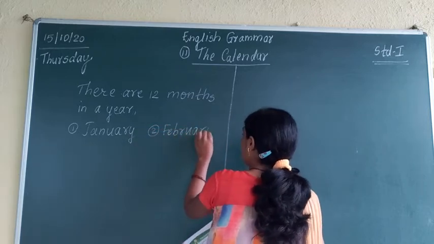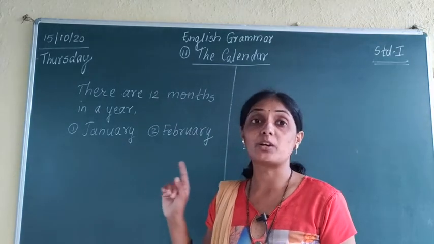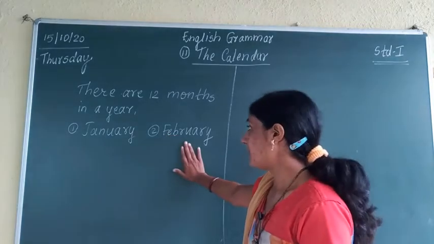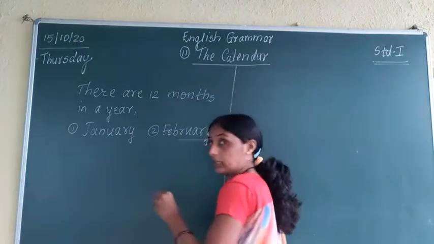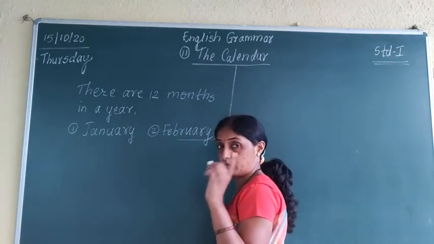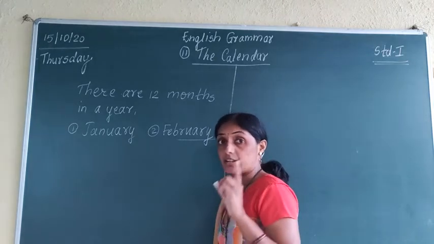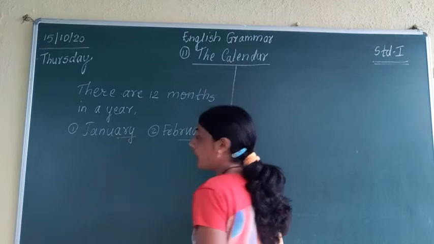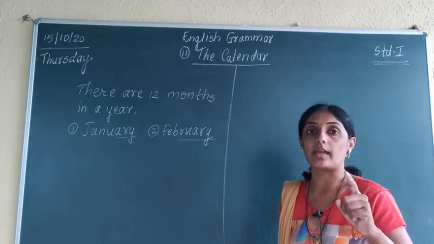February. Okay, you have to pronounce it carefully. January, February. This is Ari, not Wari. Are you understanding what you have to pronounce? Okay, A-R-Y.